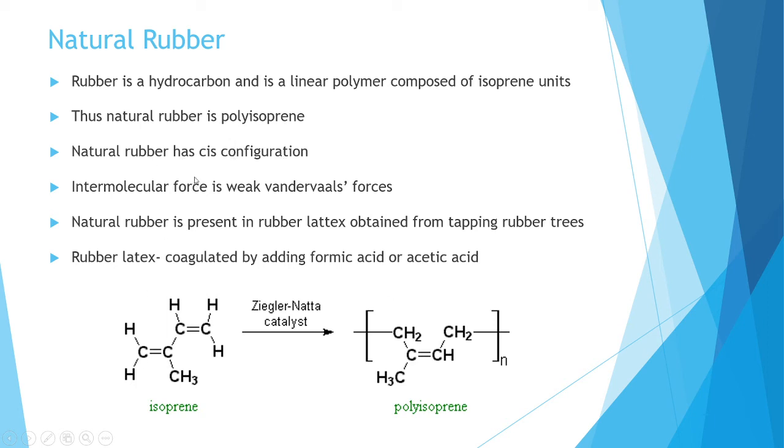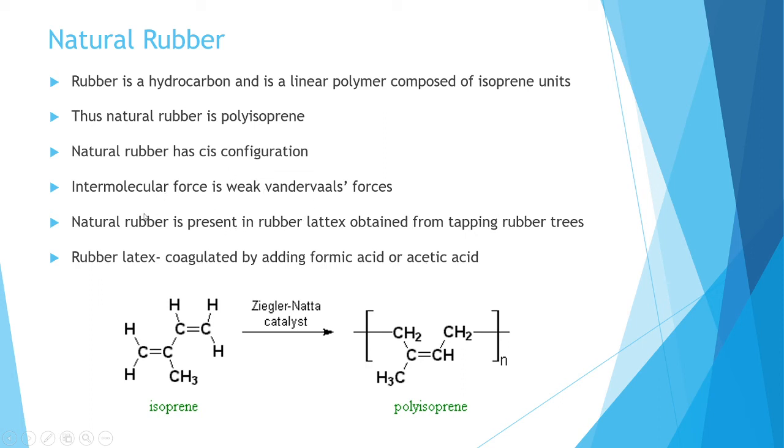Cis configuration refers to stereochemistry. When we look at this structure, we can see that this is CH2 and here also CH2. That means similar CH2 groups are on the same side. That is cis configuration. If similar groups are on opposite sides, we say it is a trans configuration. Here the similar groups are on the same side of the double bond. That is cis configuration. So natural rubber has cis configuration, and the intermolecular force is weak van der Waals forces.